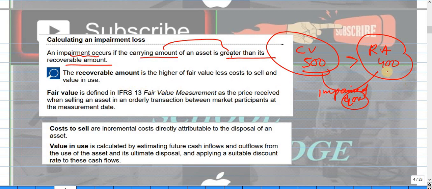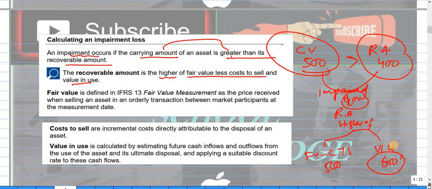And what does recoverable amount mean? Recoverable amount is the higher of fair value less cost to sell and value in use. So we have here the recoverable amount, and this will be the higher of two: number one is fair value less cost to sell, and the second is value in use. Let's say we have 500 here and 600 here, so the recoverable amount will be 600. Clear? And this will be compared with the carrying amount.